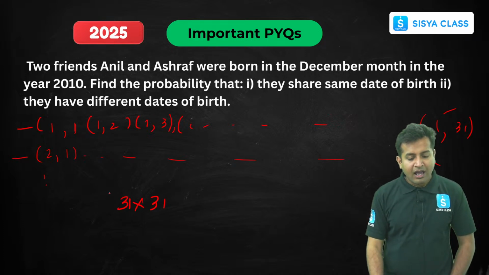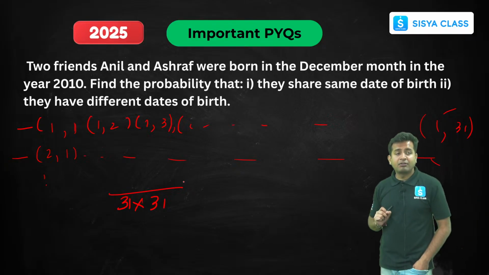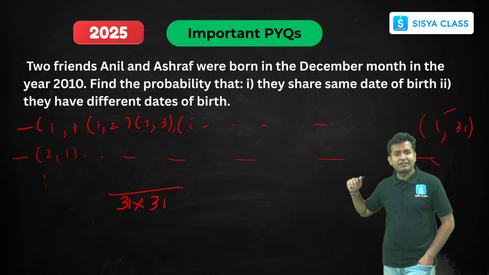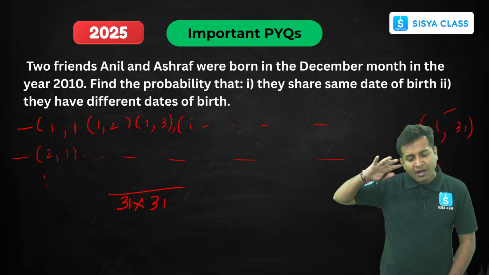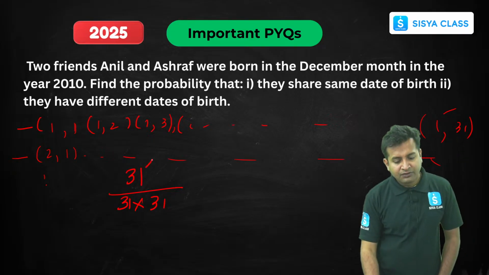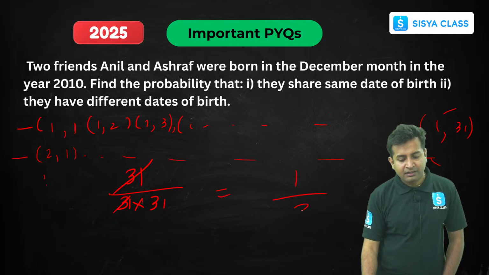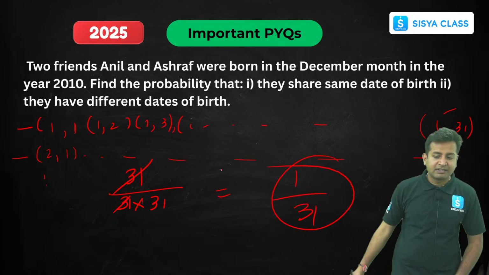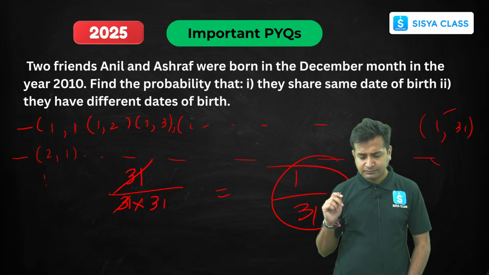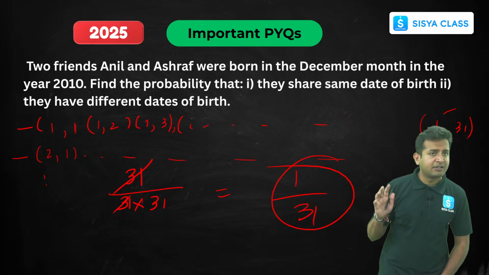Clear? Now what are the favorable outcomes? We'll get 1 1, we'll get 2 2, we'll get 3 3, 4 4, 5 5, 6 6, 7 7, 8 8, 9 9, 10 10. So up to where? Up to 31. So the favorable outcome would be 31. So 31 cancels. The answer would be 1 upon 31. This is the probability of getting the same date of birth.